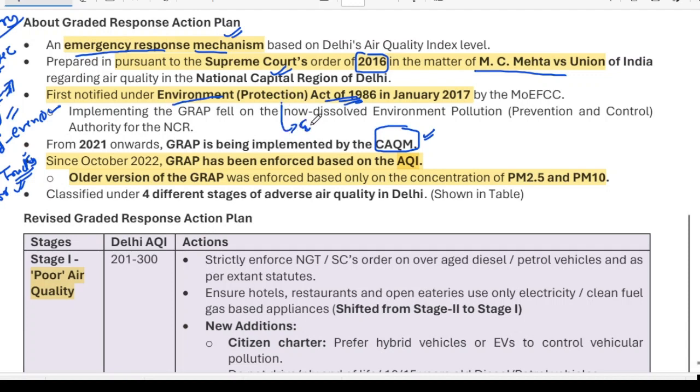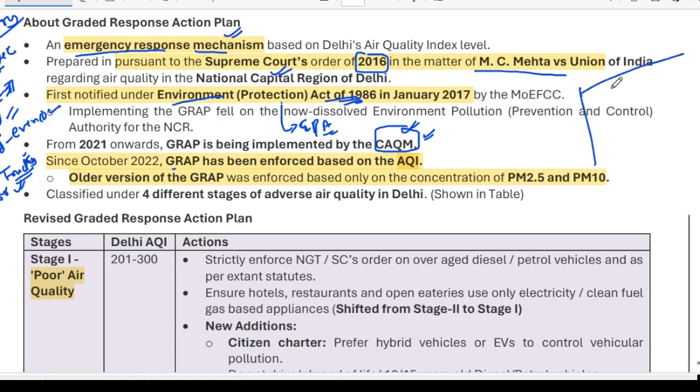So you have to remember it is the Environment Protection Act. Now, it is implemented by the Commission for Air Quality Management. You already know it. Now, what happened? And this is another news for you, and you must remember it.